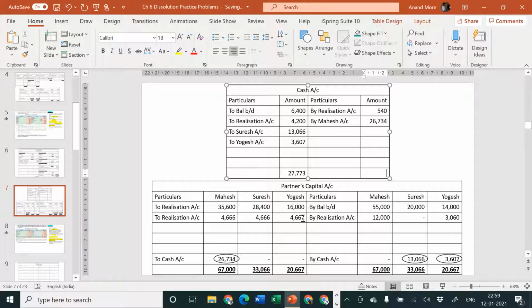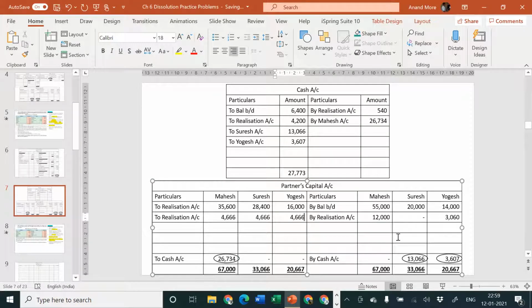So you can consider here, if you are going to consider 4,666 here, this amount will become 3,606. Then this amount will again go down, so it is necessary for us to consider one more here.